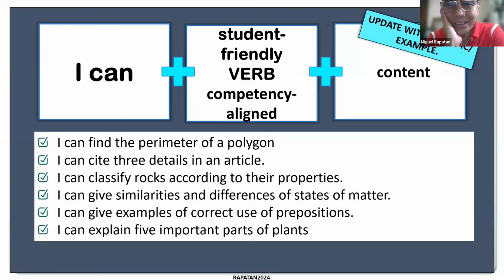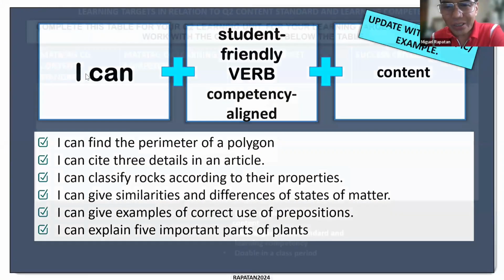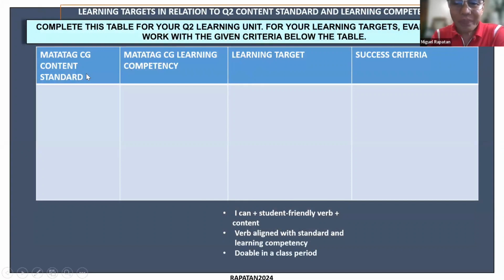Okay, so just to again pick up now, after showing the difference between learning competency, objective, and target, we now look at more examples of the learning target in relation to your quarter one topic, because the teachers will also make their own examples for quarter two. Okay, so there is a worksheet like this wherein teachers can do this as a group work, no?